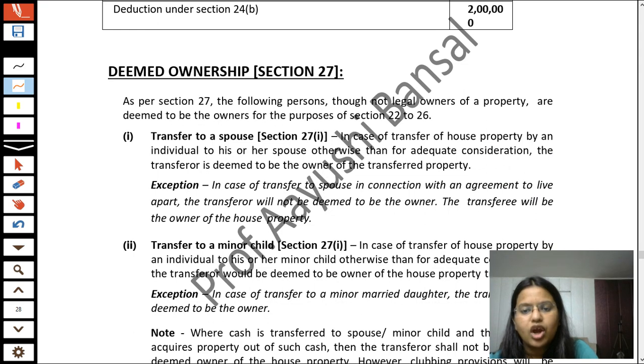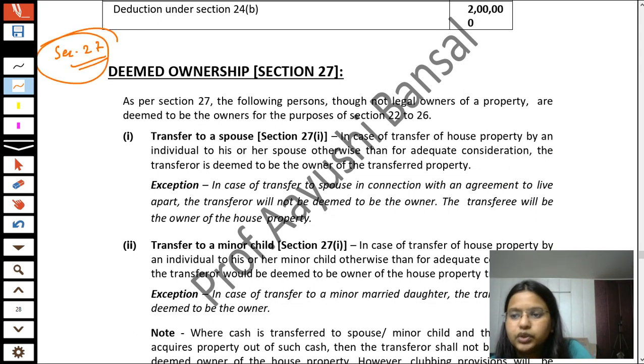Next part is of deemed ownership, that is section number 27. Deemed ownership, section 27. Student, do one thing. Do this question. In case of any query, firstly solve your query and then read the last but not the least section of this chapter, that is section number 27, which is of deemed ownership. Very easy section. We are going to complete it in a very easy way. Okay.